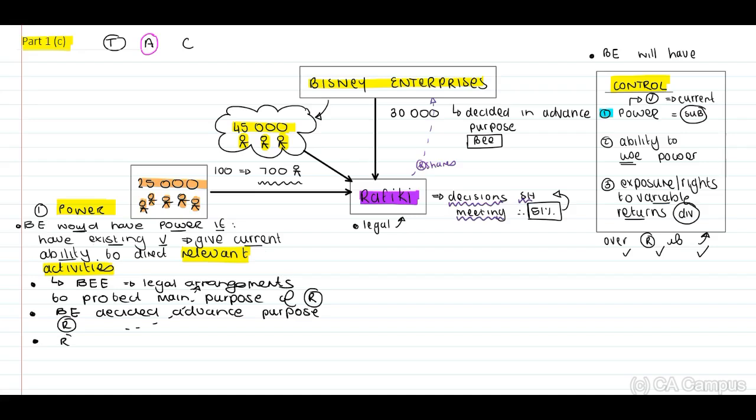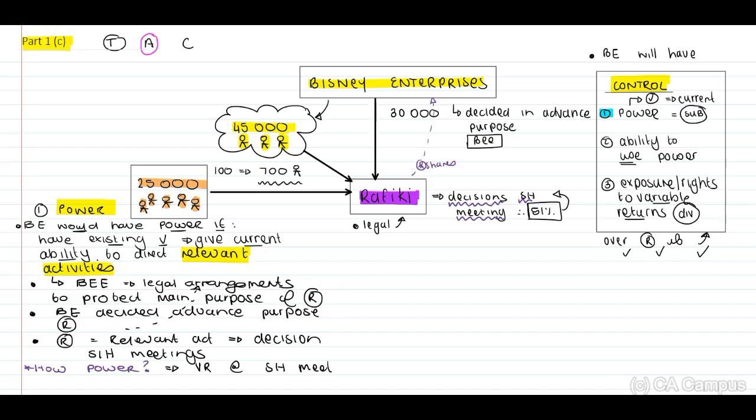In terms of the relevant activities, decisions will be made on or at shareholders' meetings. Therefore, when you look at this, guys, how will power arise? How will power arise in this scenario? Power will arise based on the voting rights at the shareholders' meetings.